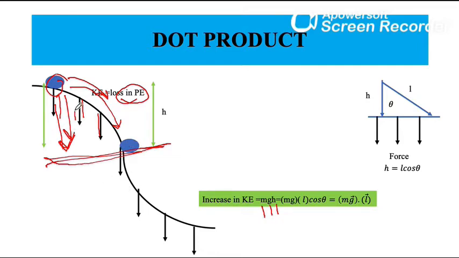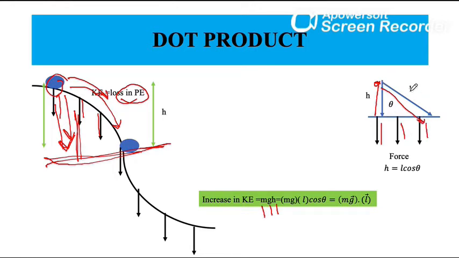All that matters is how much it fell. In other words, if the ball fell from this point to this point straight down, it gained mgh. If it fell like this, it still gained mgh. The force due to gravity is uniform and downward.